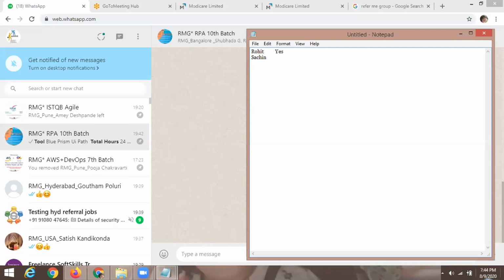Sachin, I cannot hear. You can type. And Rohit, which tool are you deciding? I need to decide that. Actually, I'm not sure. Okay, no problem. Akshay?